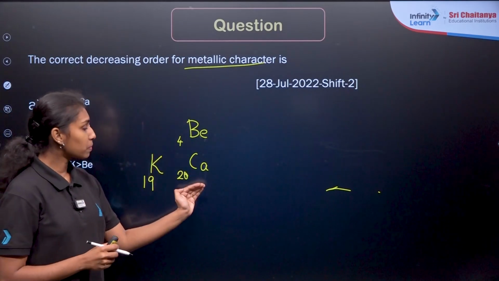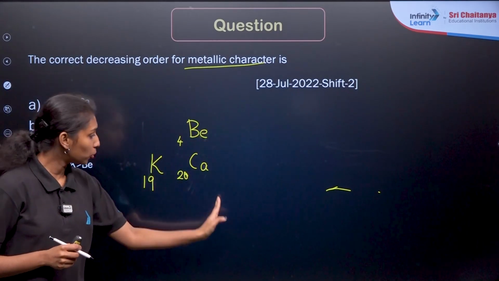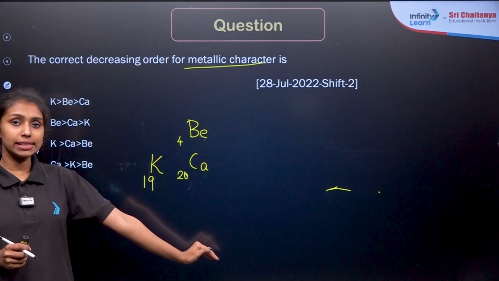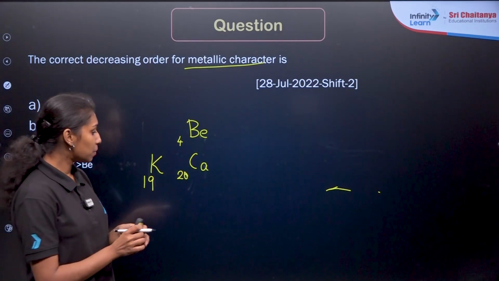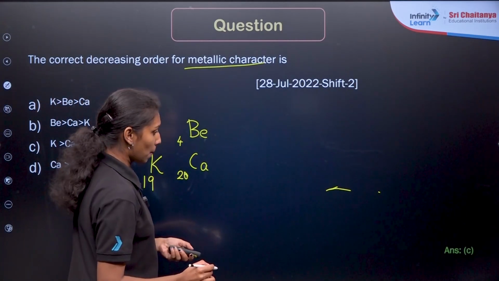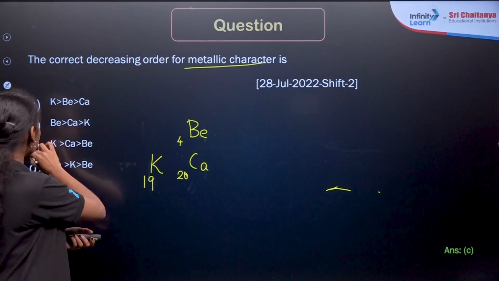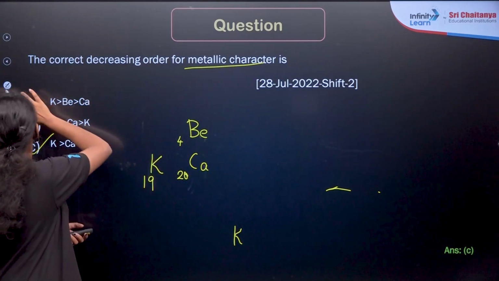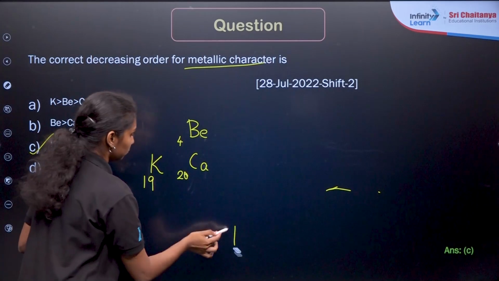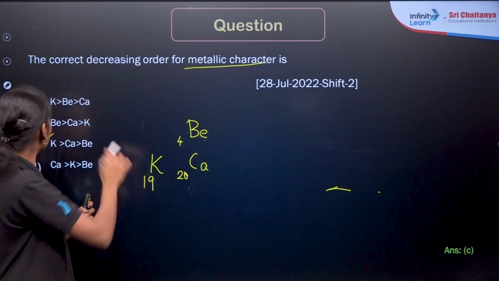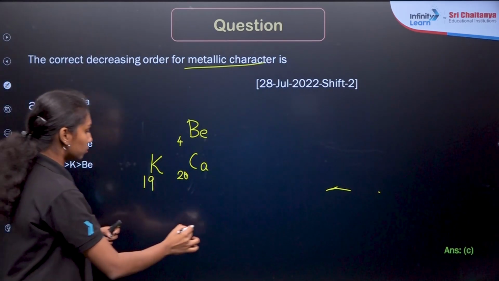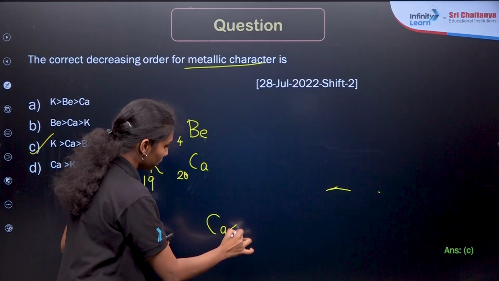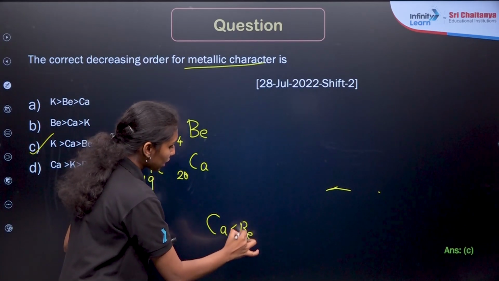So beryllium and calcium belong to the same group, right? When we are moving top to bottom in a group, what is happening to the metallic character? It increases, right? So option C is our correct answer. Calcium has more metallic character than beryllium, right? Now one more case is here, potassium.